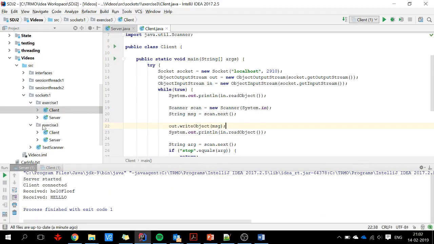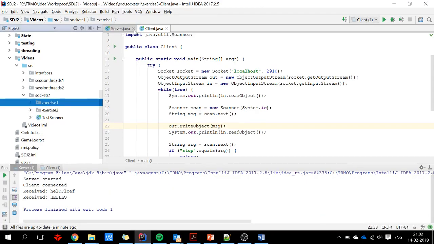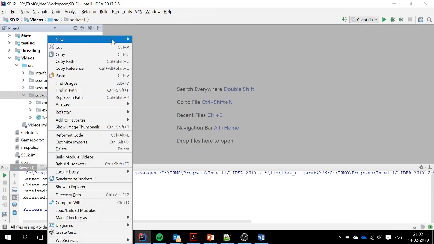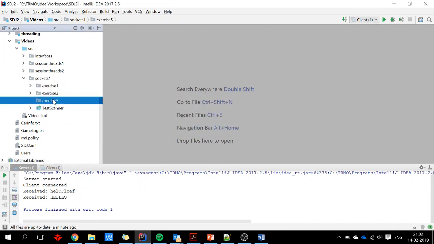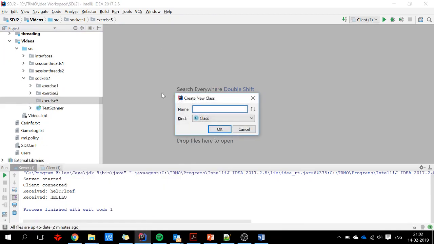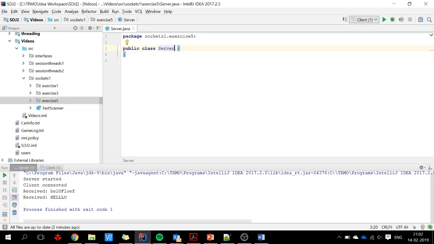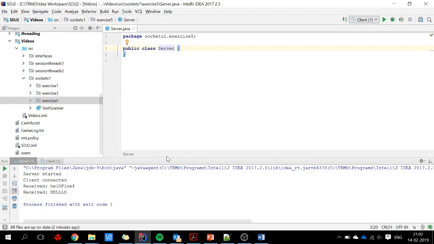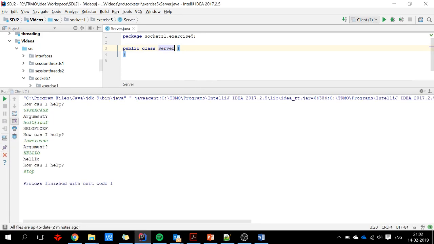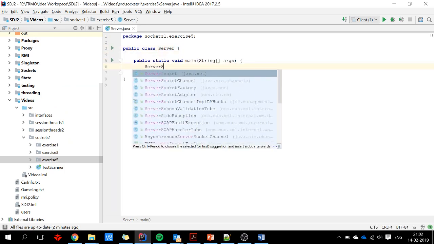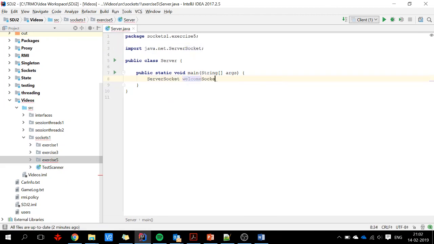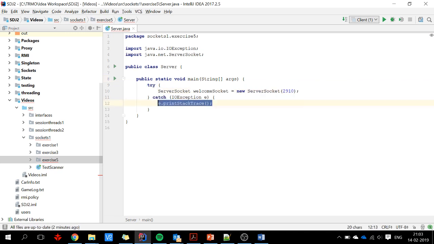Okay, the fifth one should be quick. So, exercise 5. I'll create a server class. And I will just close the tabs we have down here. Close this one and close the client and the server. I will have a server socket, welcome socket, 2910. Surround with try catch.